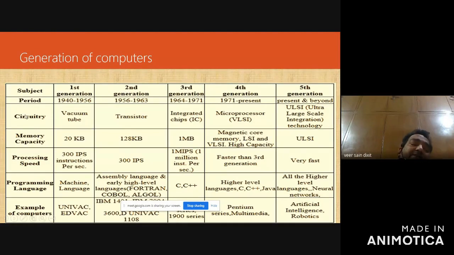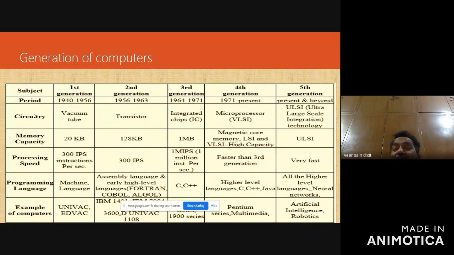So first of all, the first parameter is circuitry. What type of circuit was there in the first generation? The period of the first generation was 1940 to 1956, and in the first generation we were using the vacuum tube. Due to the vacuum tube, the size of the computer was very large. To install one computer of the first generation, one big room of size 15 by 15 or 20 by 20 was required.